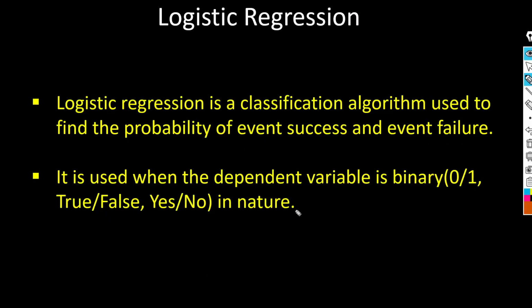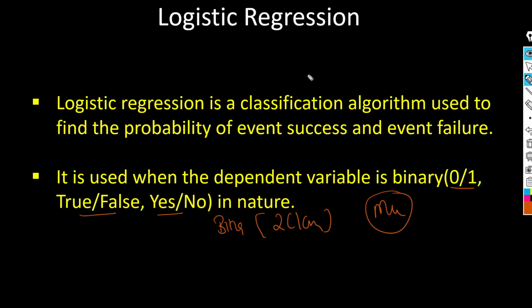One more thing: we use logistic regression to solve binary classification problems. Binary classification means we have only two classes, like 0 or 1, true or false, yes and no. We can also use logistic regression to solve multi-class classification problems, but normally we don't prefer that.